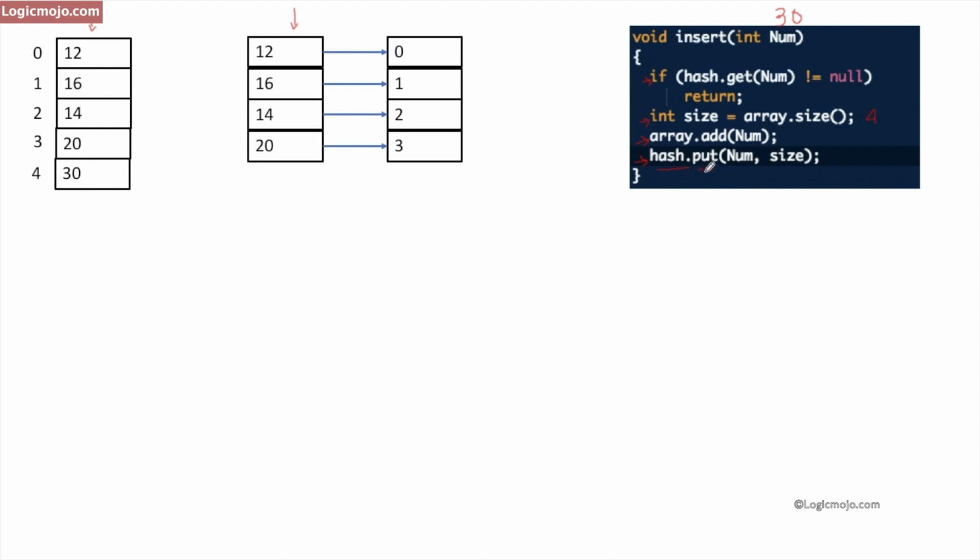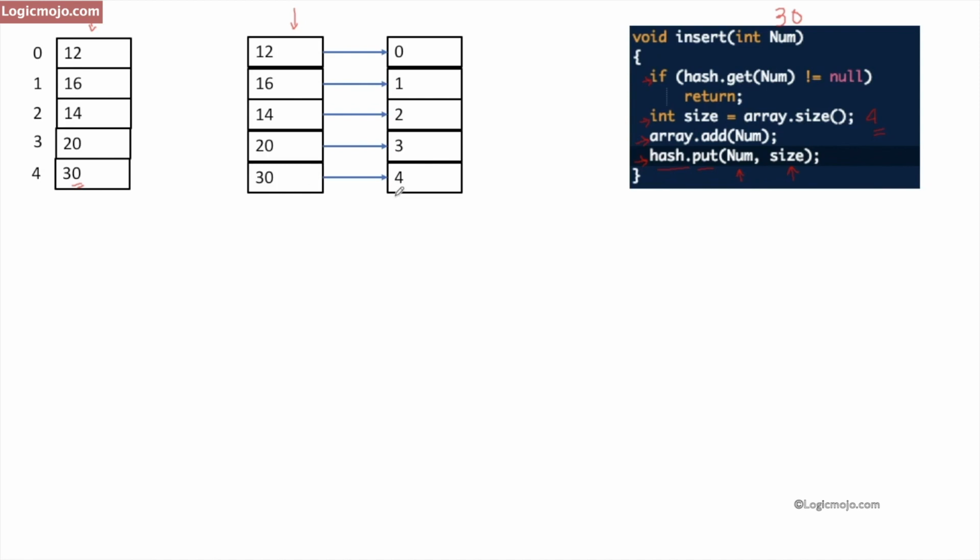As we already discussed, in the put operation, in case of insert, we put the value of the array list as a key and its index as the value. So the key is nothing but the number and its value is the size. Size is 4, which represents the current last index of this array list. So we store 30 and correspondingly its index as 4.